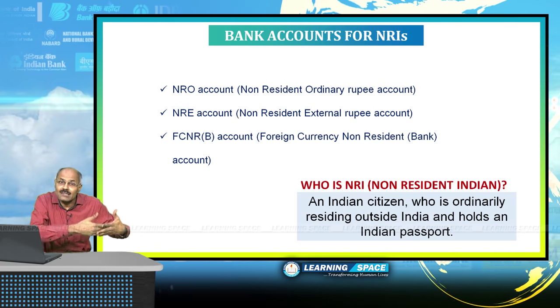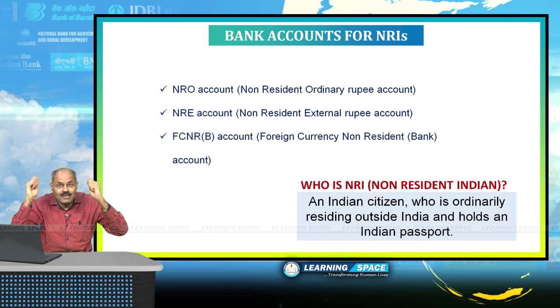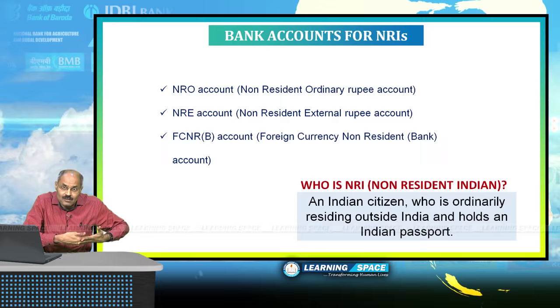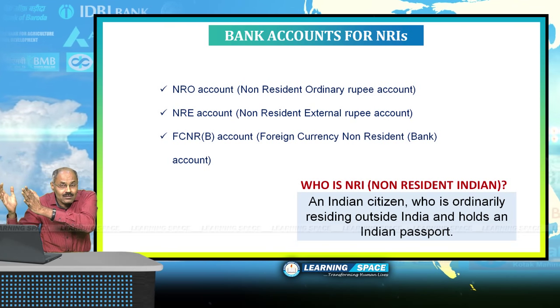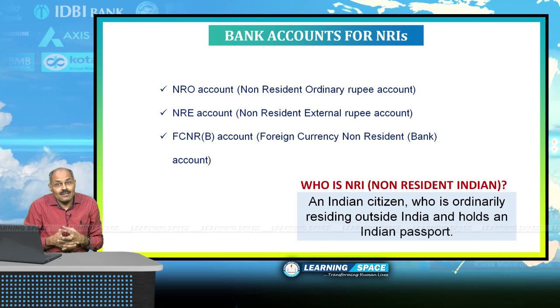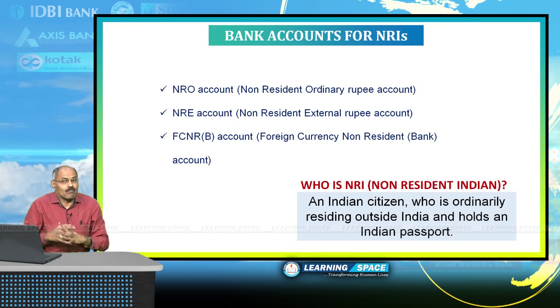There are several conditions, several restrictions. I am not going into those details. And as a layman, please understand that an ordinary Indian having Indian passport but staying abroad for at least 6 months in a year are classified as NRI, right? So, NRIs, what are the types of accounts? I will take one example.